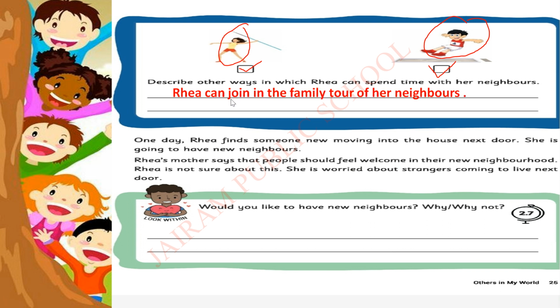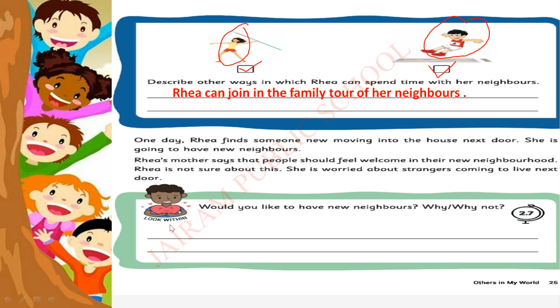Next one is javelin throw. Children, this game is called the javelin throw. Is javelin throw an indoor game or outdoor game? Yes, it is the outdoor game. Okay, last one. This is called the long jump. Is it an indoor game or outdoor game? Surely, long jump is the outdoor game.